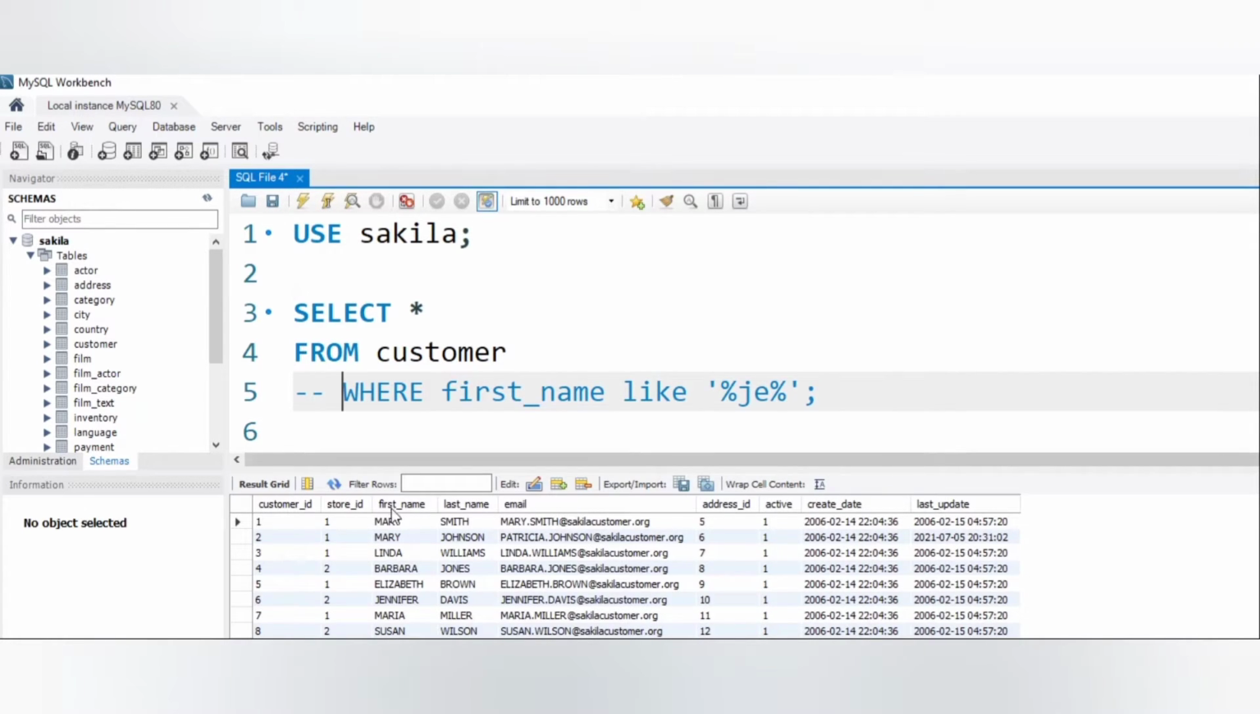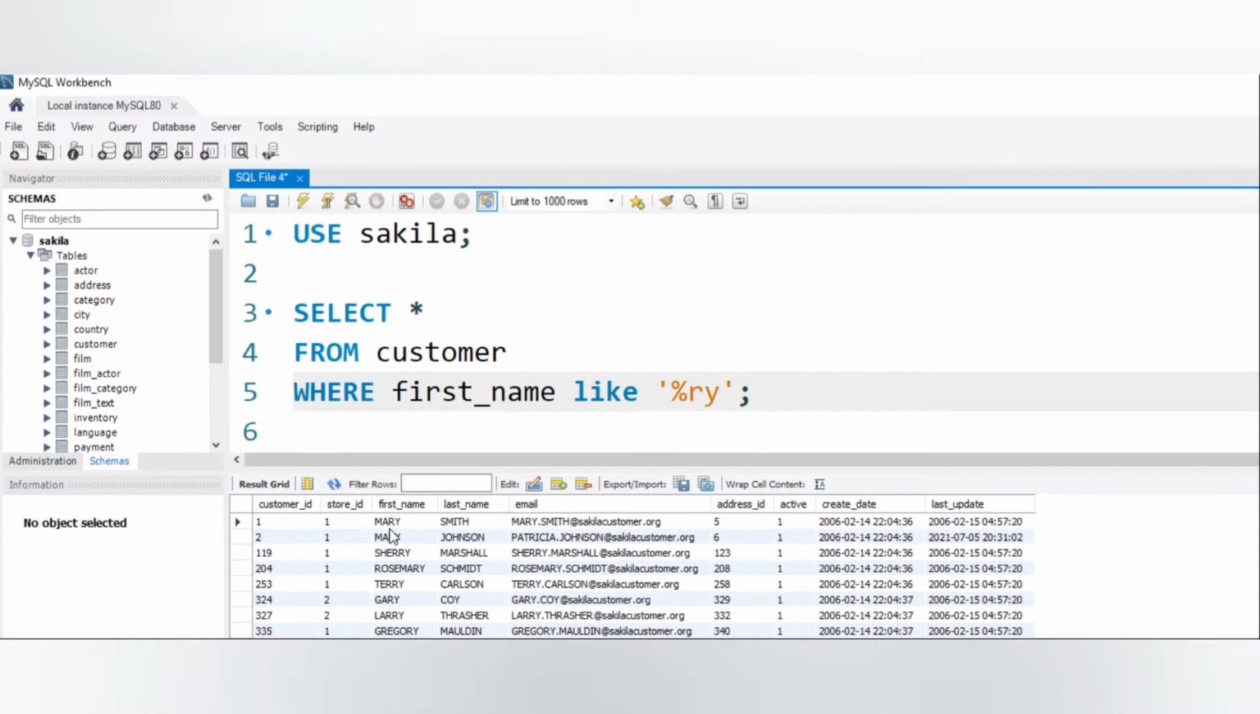And now we'll return data whose name ends with RY in the first name column. You can see so many records are ending with RY. Okay, let me write it now. RY. It's at the end of the word, so we are not giving one more percent sign at the end. You can see these are all ending with RY. So these are all the records ending with RY.